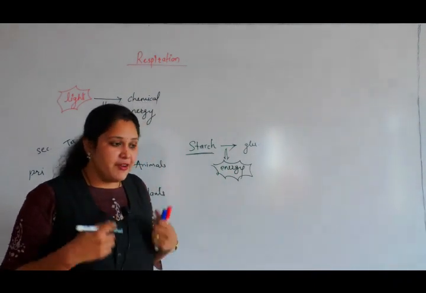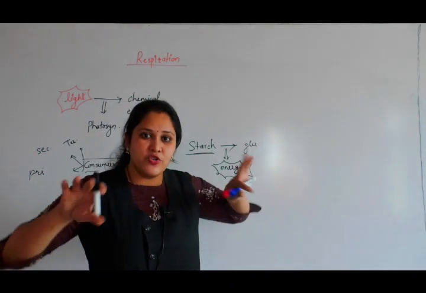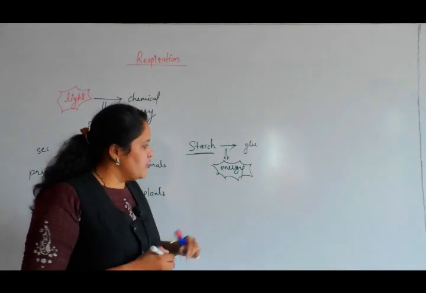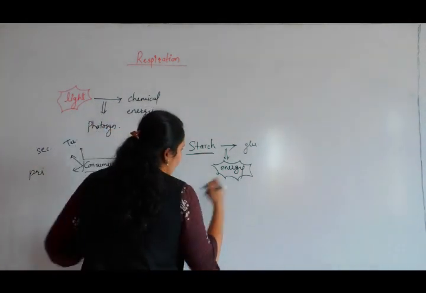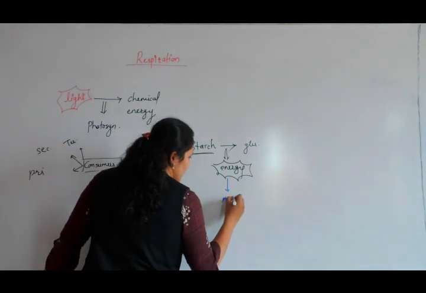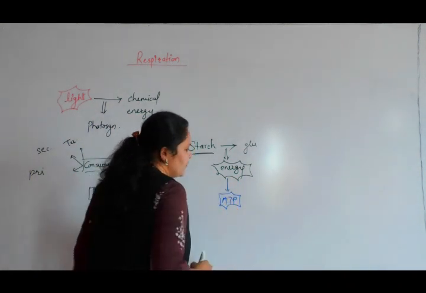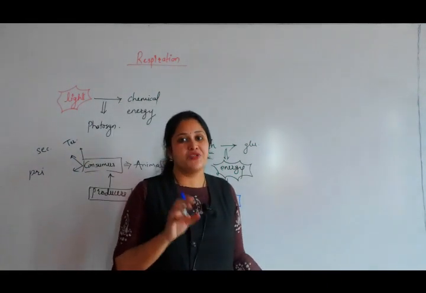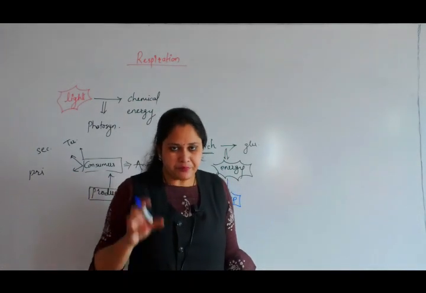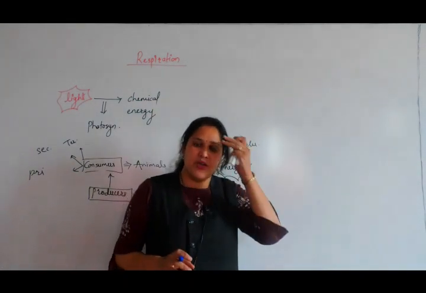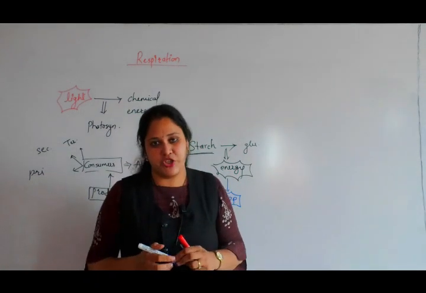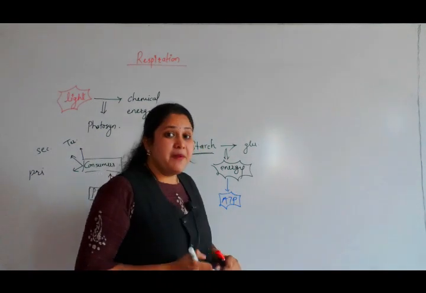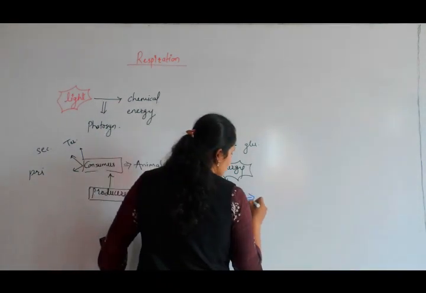This energy, if it remains as it is, is going to disappear. So we have to store this energy. The released energy is stored in the form of ATP. What is the full form of ATP? ATP is nothing but adenosine triphosphate. The energy which is released during breakdown of complex organic materials is stored in the form of ATP. So ATP is called the currency of the cell.